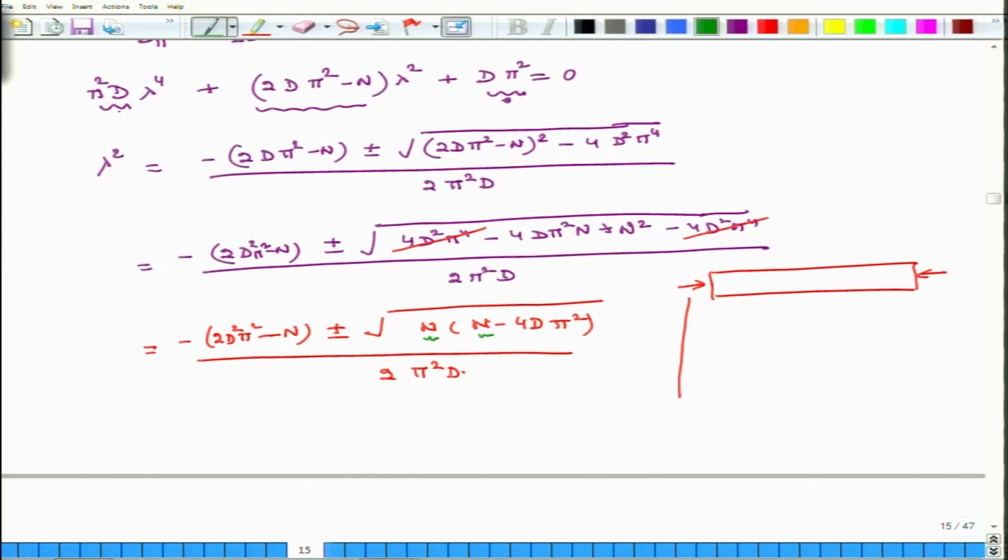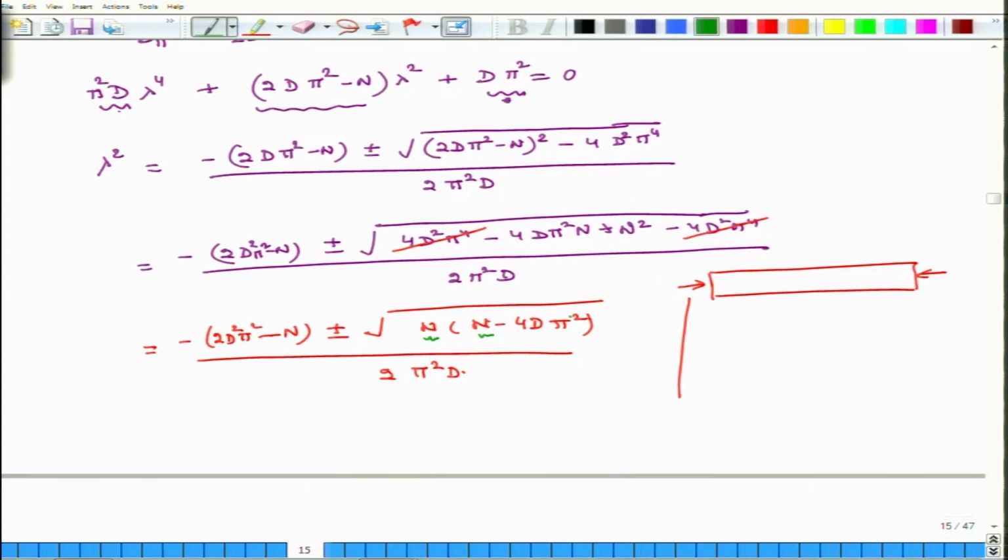So, the point I am trying to make is, if N is very small, then the term under the square root will become negative. Suppose N is 0, then the term under the square root sign will be negative, and what that means is this entire thing will have an imaginary root.